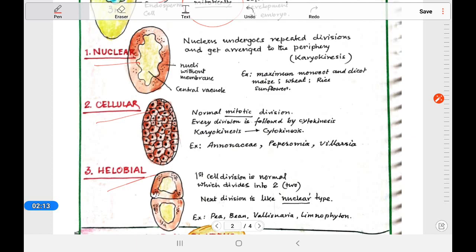Let's see that in nuclear division it undergoes repeated karyokinesis. It means nuclear division, nuclei without membrane. Only the nucleus will divide into many, but cytokinesis is not there. So most plants are of the nuclear type of division.